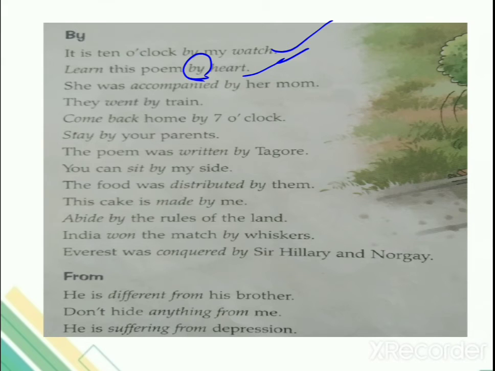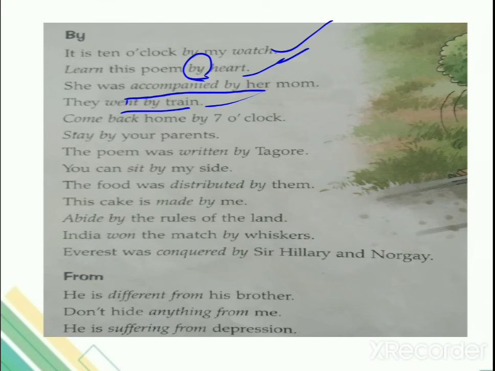She was accompanied by her mom. See, accompanied किसके साथ, कौन उसके साथ जा रहा था? उसकी मम्मी. So accompany is always supported by a preposition by. Okay. They went by train. We know this. कैसे गए? They went by car. They went by bus. You say this now. How did you come? I came by van. I came by a car. I came by bus. So with went by you are going to use as preposition when you are mentioning about a thing.